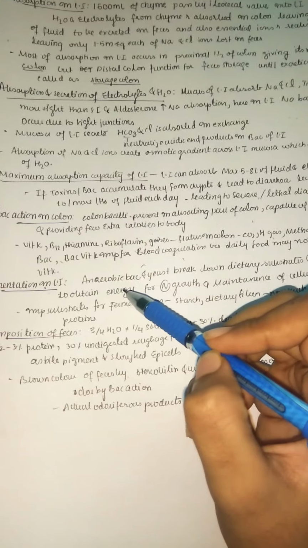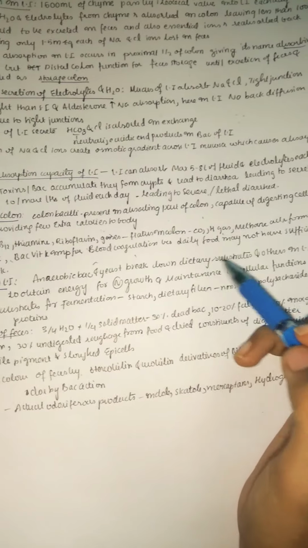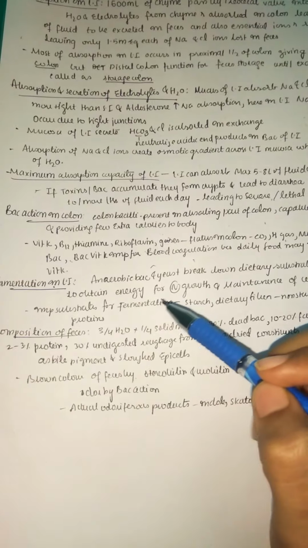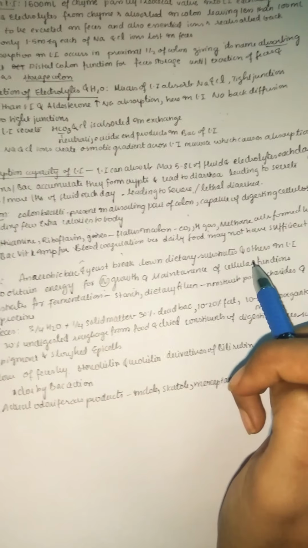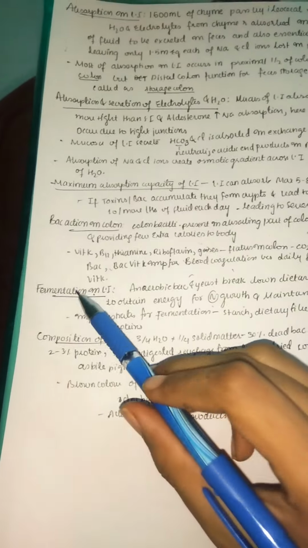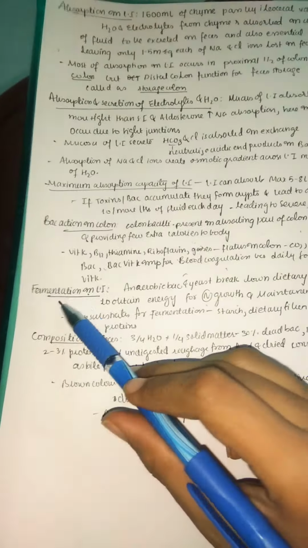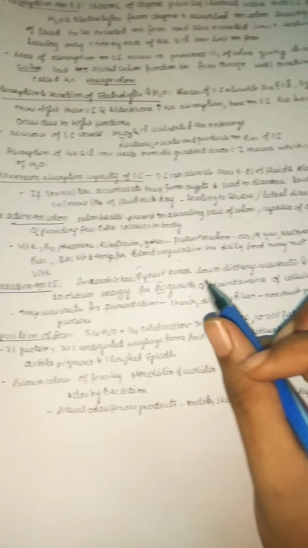Anaerobic bacteria and yeast break down the dietary substances and others in the large intestine to obtain energy for the normal growth and maintenance of cellular function. So fermentation is the process you can understand here. Yeast plays a major role, and also anaerobic bacteria. They break down the food present in the large intestine into energy for the normal growth and maintenance of cellular function.